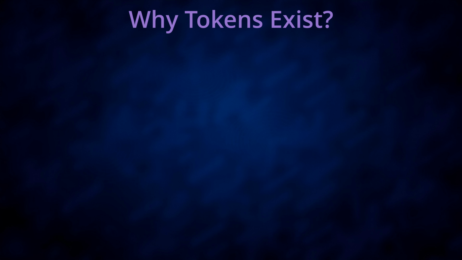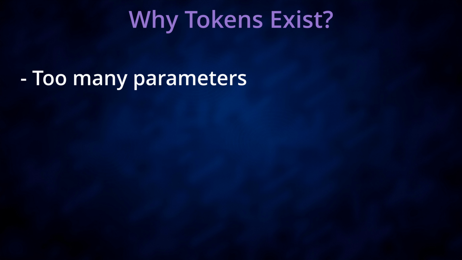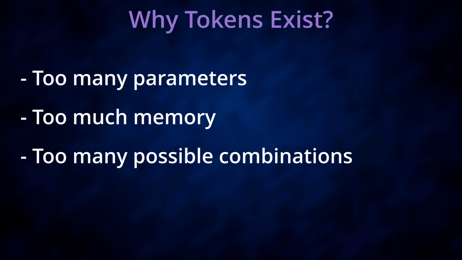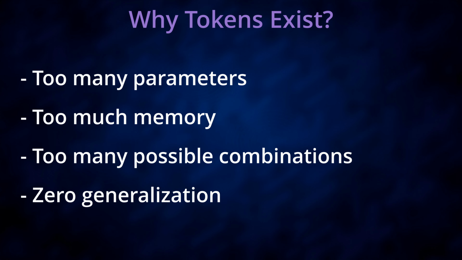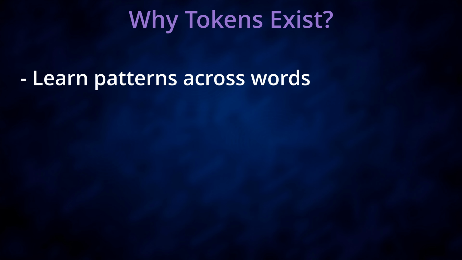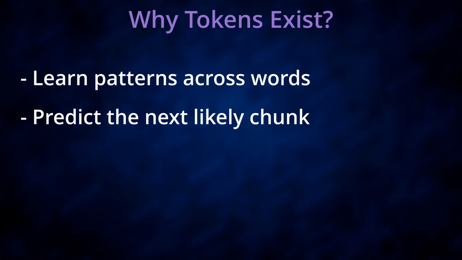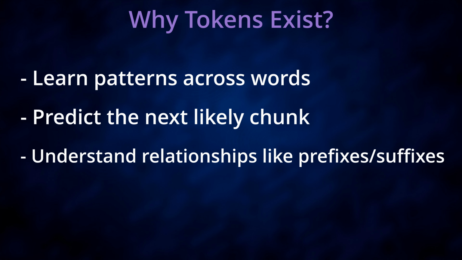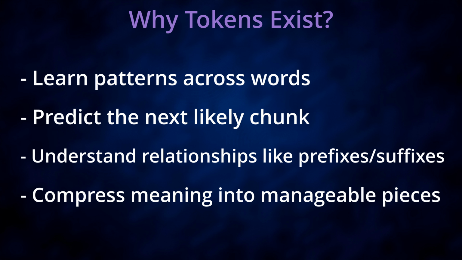Why tokens exist: efficiency and prediction. Why not treat the whole sentence as a single block? Because that would require too many parameters, too much memory, too many possible combinations, zero generalization. Instead, tokenization lets models learn patterns across words, predict the next likely chunk, understand relationships like prefixes, suffixes, and compress meaning into manageable pieces. It's the same trick humans use when reading unfamiliar words: break them down into syllables.